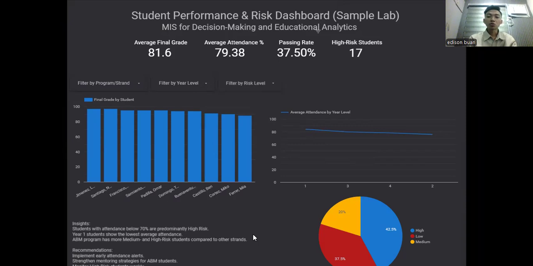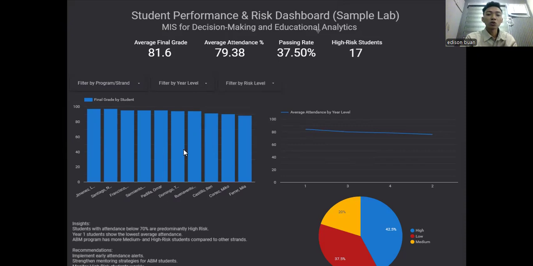So we aim to proactively identify students who are struggling, understand the underlying reasons, and empower our educational leaders to implement timely and targeted interventions. Ultimately, the data presented here is sourced from our core student information system, comprising the performance of students across various programs and year levels, with our sample lab.